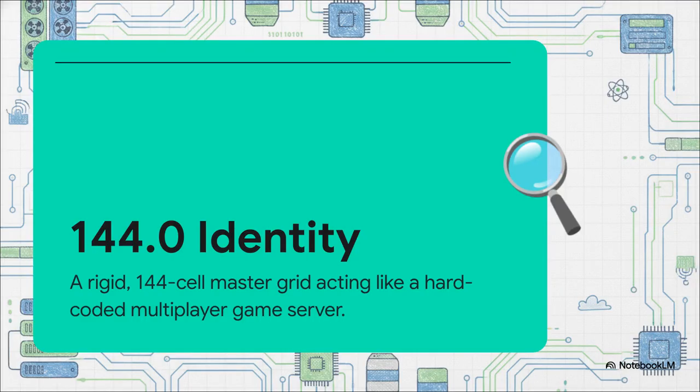So instead of splitting the universe, we have what's called a 144.0 server sync, which ensures all observer latencies are tethered to one master grid. Think of the 144.0 topological identity as a hard-coded, tightly restricted multiplayer server for the universe. When two observers interact, their data is forced into 144 fixed mathematical slots. There are literally no empty slots left over to create a branching parallel universe.